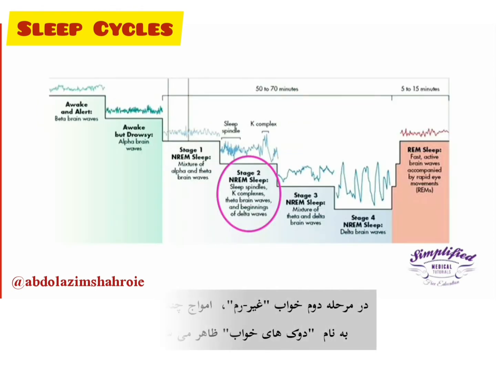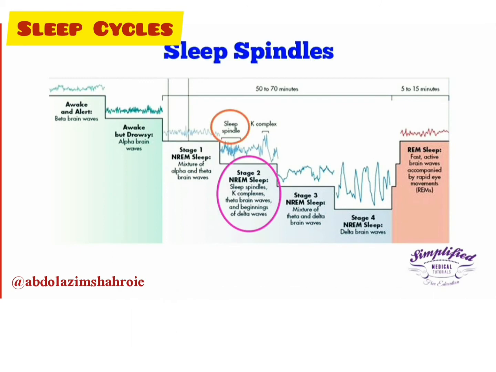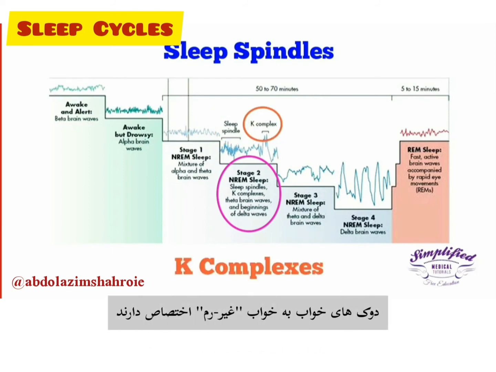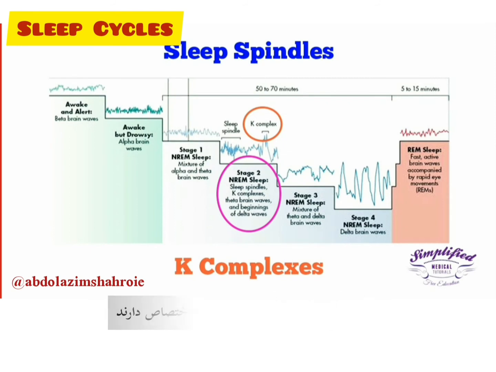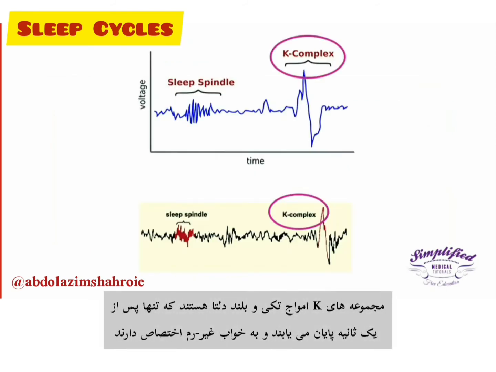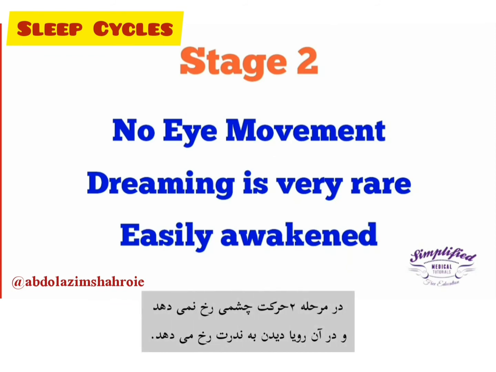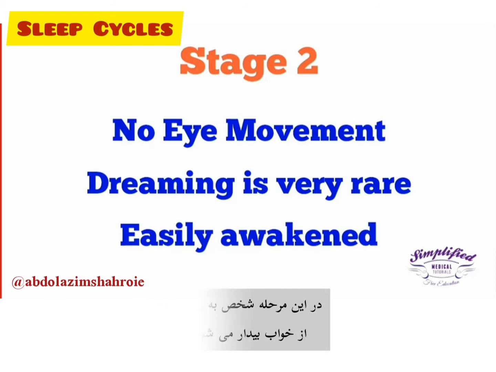Stage 2 is marked by the appearance of sinusoidal waves called the sleep spindles and occasional high voltage biphasic waves called K complexes. Sleep spindles are unique to NREM sleep. K complexes are single long delta waves that last only for a second. They are also unique to the NREM sleep. In stage 2, no eye movement occurs and dreaming is very rare. The sleeper is quite easily awakened in this stage.